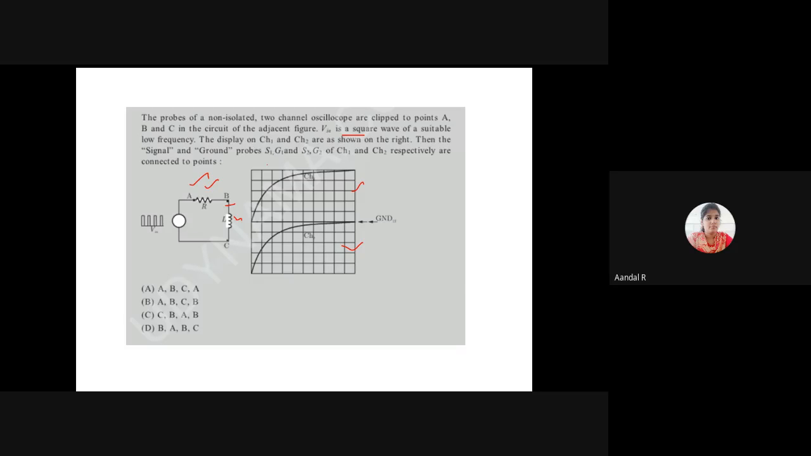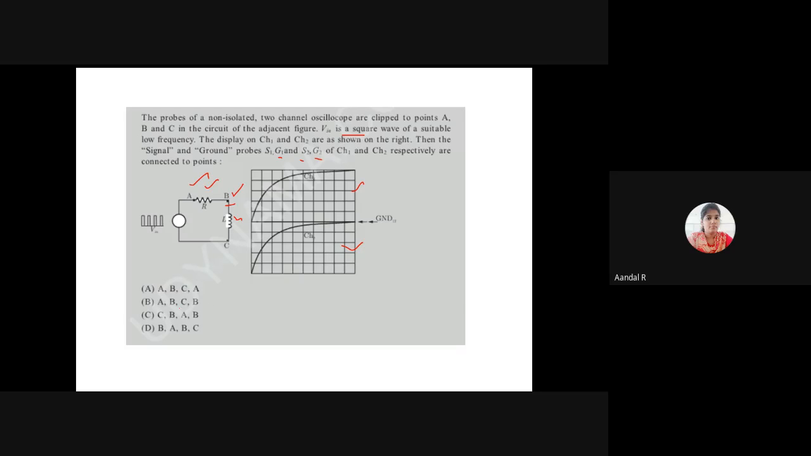The common point in both the channels is the ground point. S1 is signal 1, G1 is ground, S2 is signal 2 and G2 is ground. So the common point is ground. The common point between resistor and inductor is B, and the common point between the outputs is ground. So always the B point is the ground.